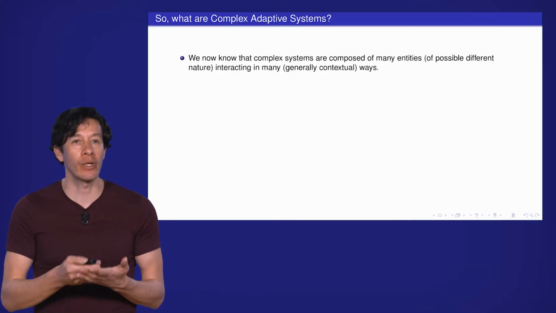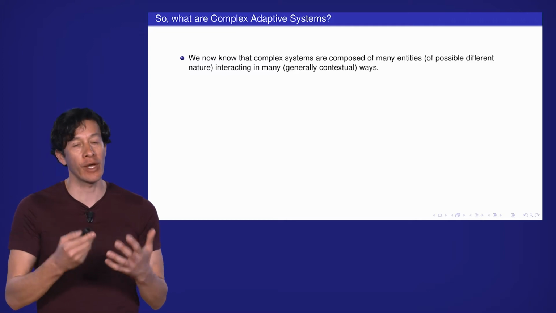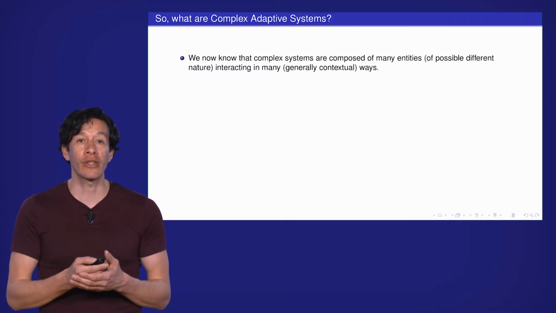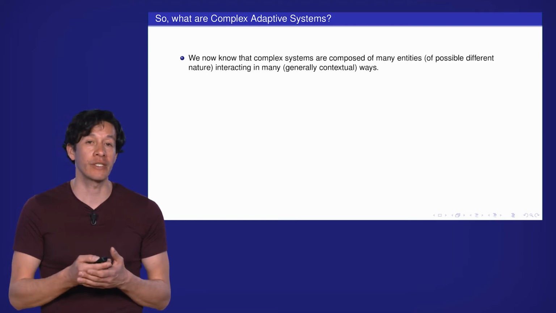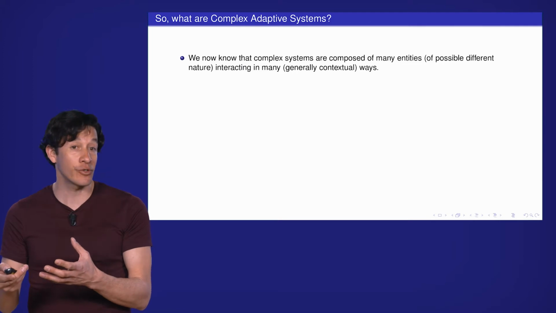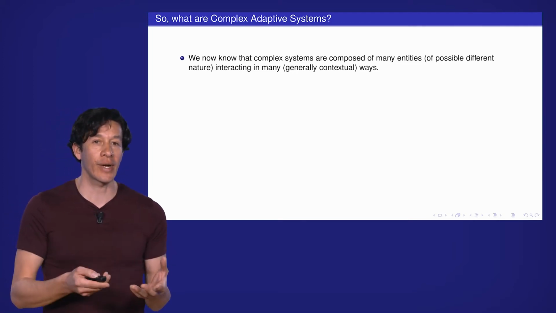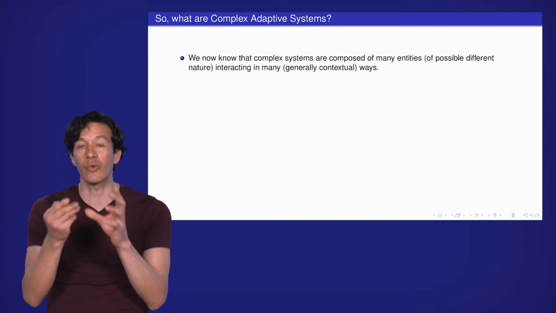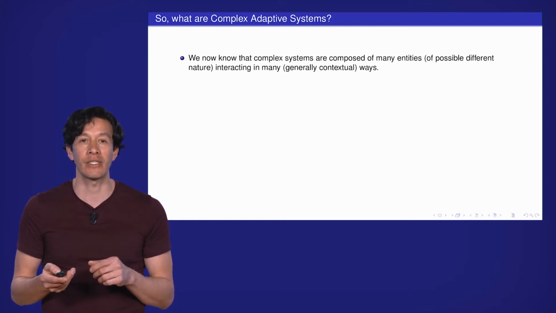Thomas, and I will help you to wrap up here. Then, what are complex adaptive systems? We know that complex adaptive systems, or complex systems, are composed of many entities of possibly different nature, in principle, that can interact in many and generally contextual ways. So this is wrapping up what complex systems are.